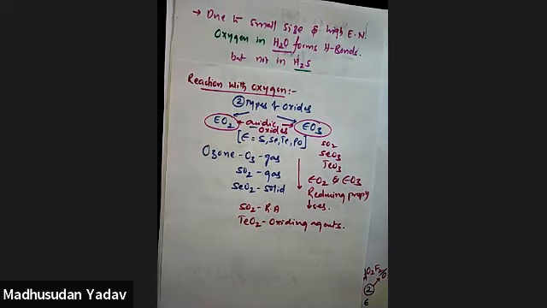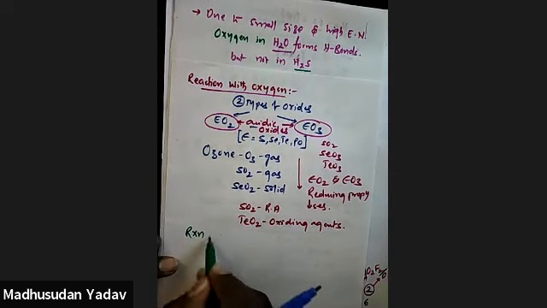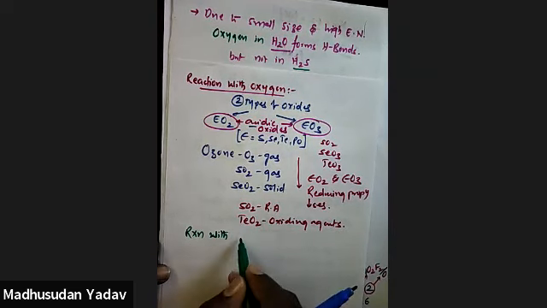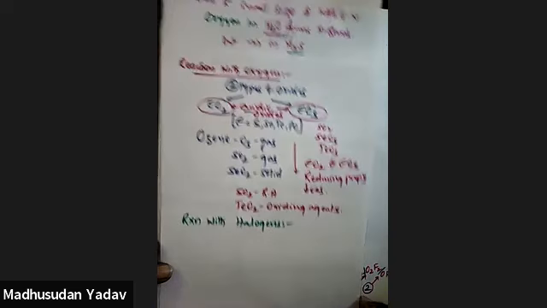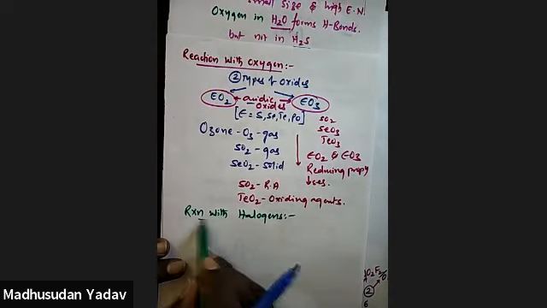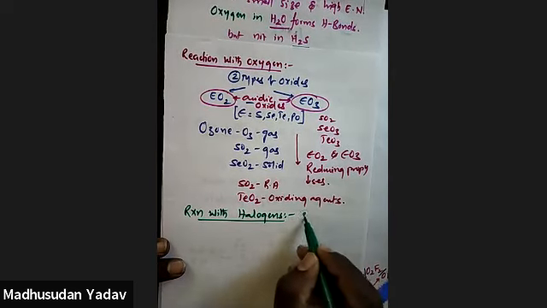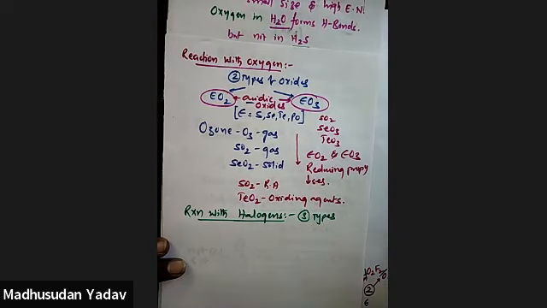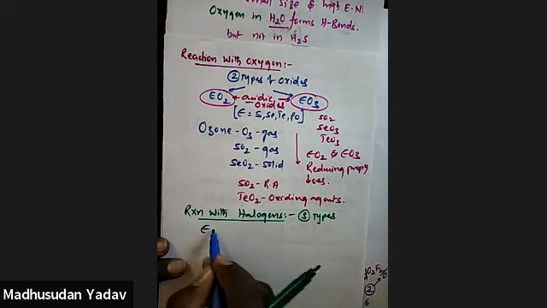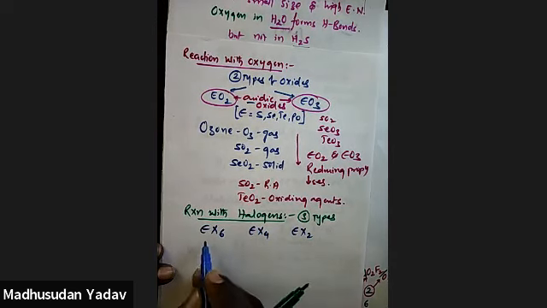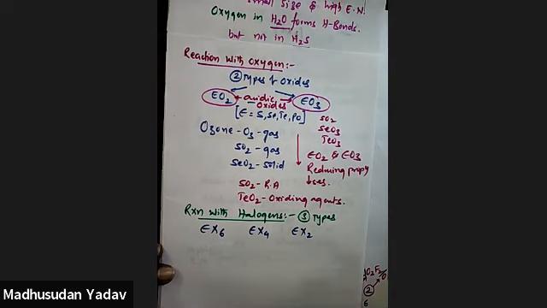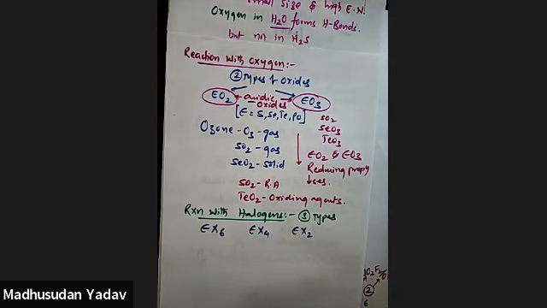Next one we'll talk about reaction with the halogens. On reaction with halogens, what happens? They form three types of halides. They are EX6, EX4 and EX2 type. EX6 means where E stands for what? Oxygen, sulfur, selenium, tellurium, anything you can take. Normally, here oxygen does not form hexa type of halides.